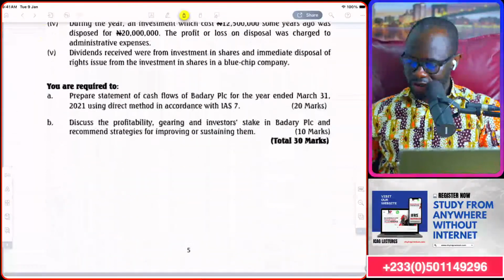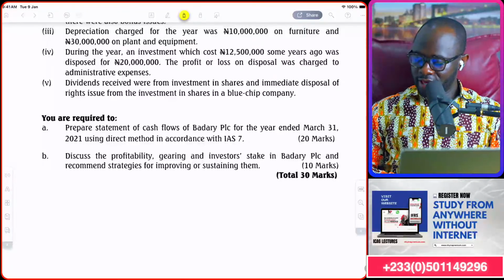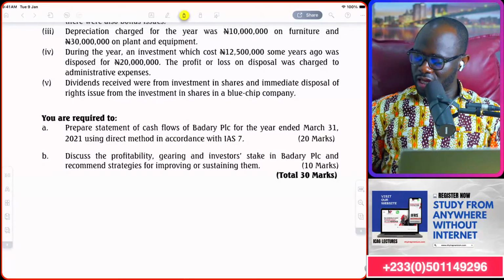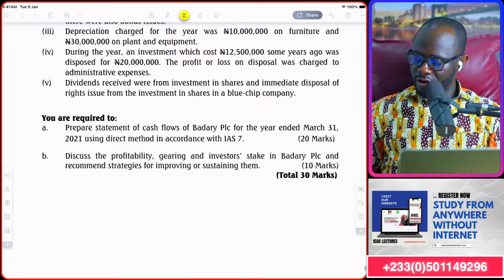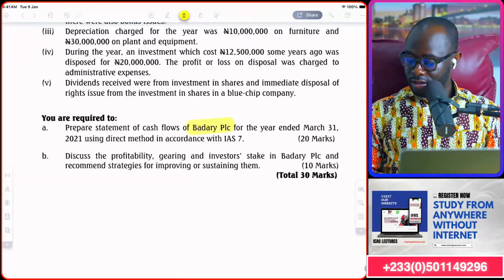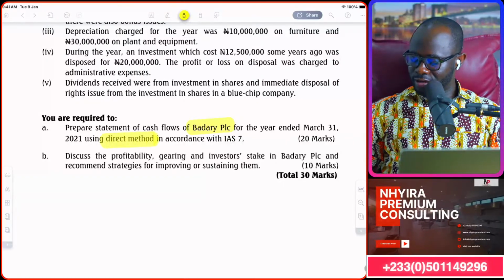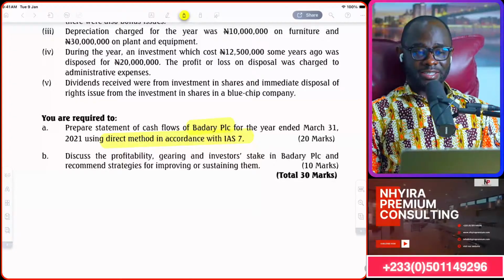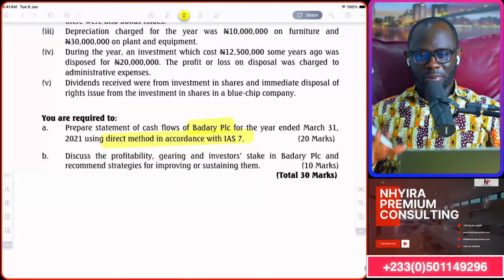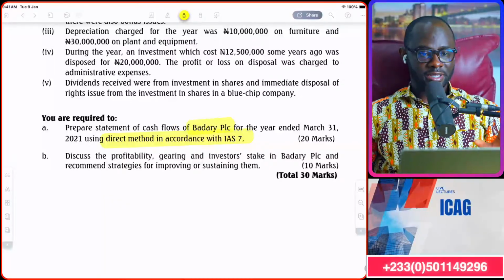And the requirement of that question for 20 marks says, prepare statement of cash flow of Badari PLC for the year ended 31st March 2021 using direct method in accordance with IAS 7. So this is preparing the cash flow statement, but using the direct method.